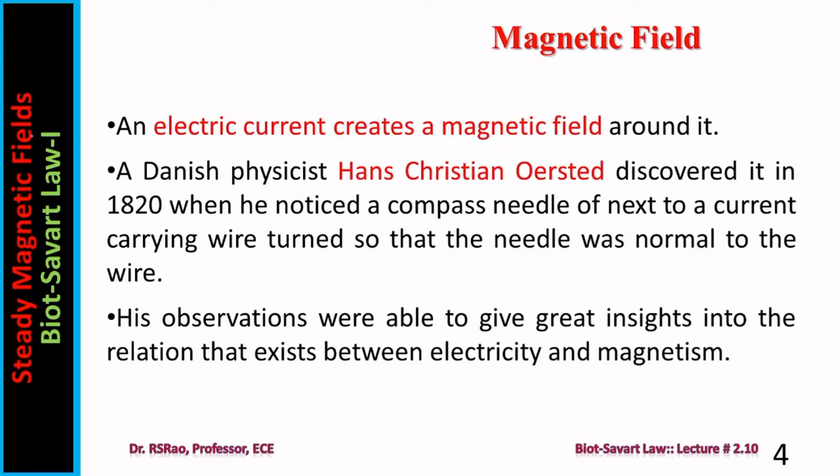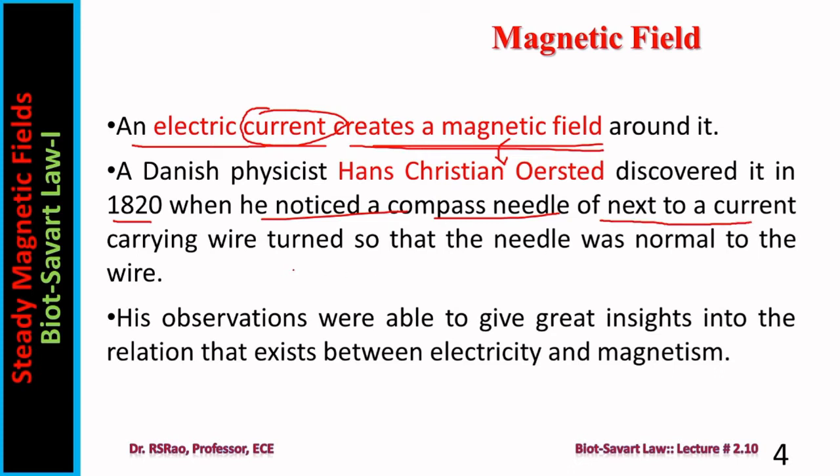What is a magnetic field? A magnetic field is the region surrounding a current carrying conductor. So an electric current creates a magnetic field. The source of magnetic field is current, flow of charge, electric current. A Danish physicist, Hans Christian Ørsted, discovered it in 1820, when he noticed that a compass needle next to a current carrying wire turned so that the needle was normal to the wire.